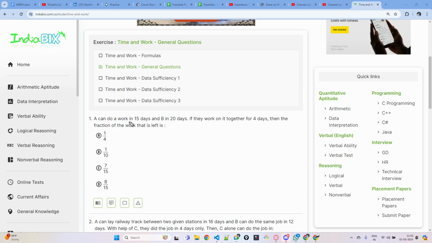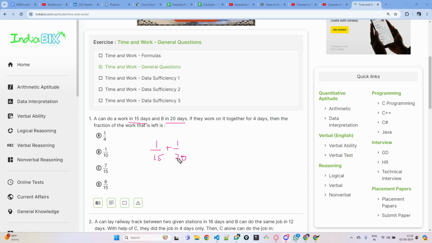So A can do the work in 15 days. B can do the work in 20 days. In one day, how much work will A do? 1 by 15th of the work A will do. How much work will B do? 1 by 20th B will do. If they work together, how much work will they do in one day? 1 by 15 plus 1 by 20. So this much work both can do in one day.